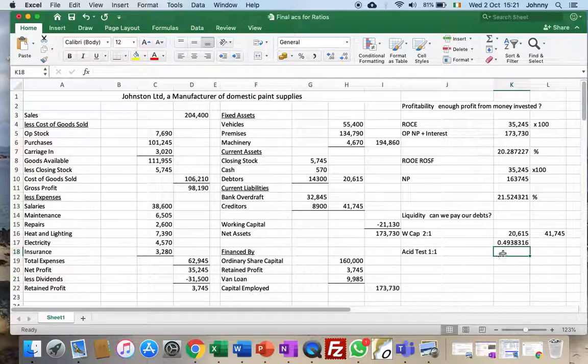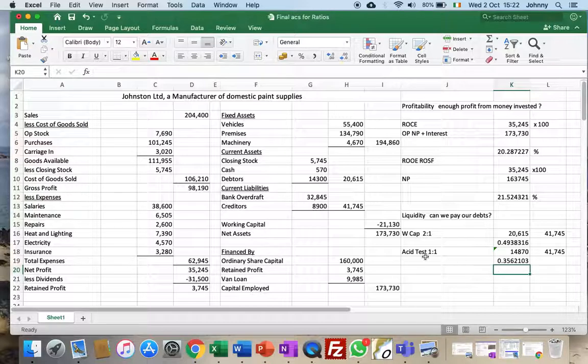So the asset test ratio in this case is 14,300 current assets plus 570. That gives us our current assets without our stock, and we compare that to our bills of 41. Again, the answer should be something to 1, and we get 0.35. So that means we've only got about a third of the cash we need to cover our debts. So this business, getting back up to what we're looking at, can we pay our debts? This business has a major problem paying our debts. So I would be worried. Despite the fact we're making good profit, we have a major problem paying our debts, which is a worry.